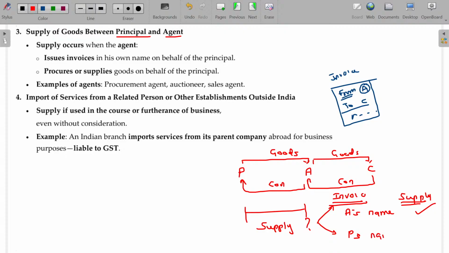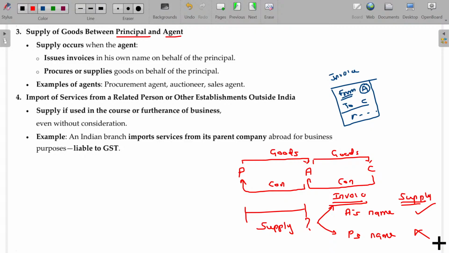If the principal's name itself is on the invoice, A is merely a broker. So A says, sir, I am not the owner. P is the owner. I will get the invoice from him and I will give the invoice to you. You just directly pay. I will get a meager commission. Then it is called a broker, a commission agent only.